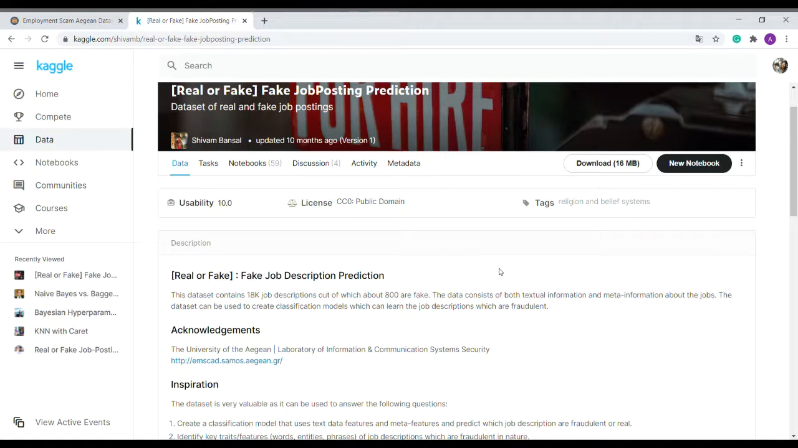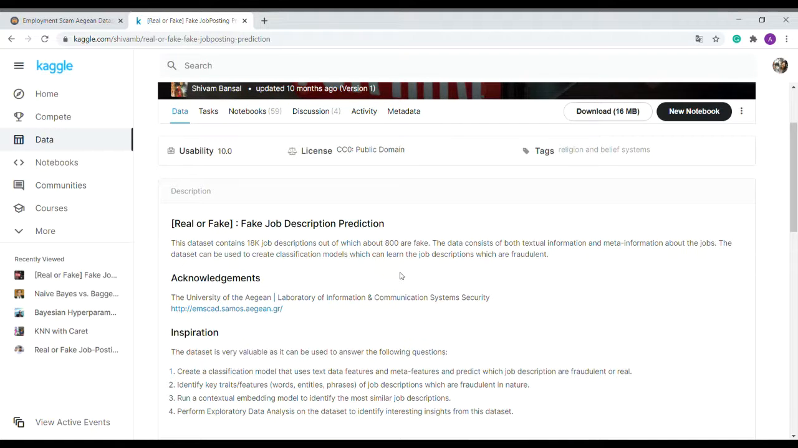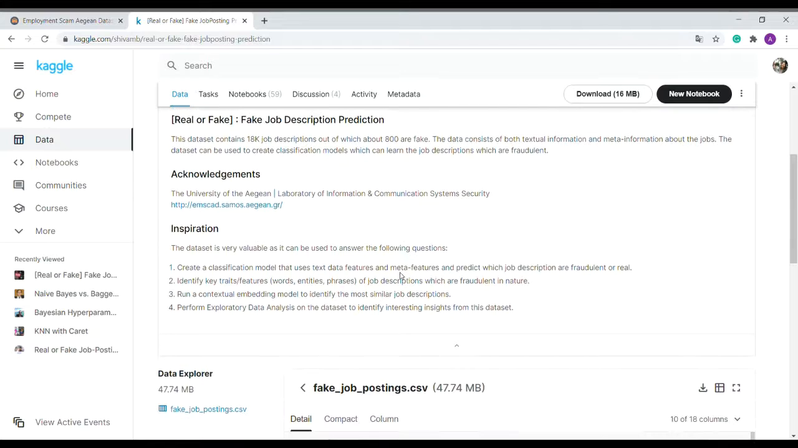So for this project we are going to use the employment scam dataset from the University of the Aegean. This dataset is also hosted in Kaggle here and we are going to use this version. This dataset contains information about job posts in a website, and the idea of this project is to use that information and classify it to identify the fraudulent job posts and the ones that are not fraudulent.